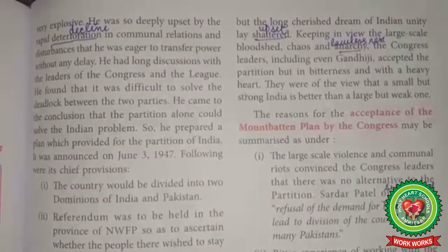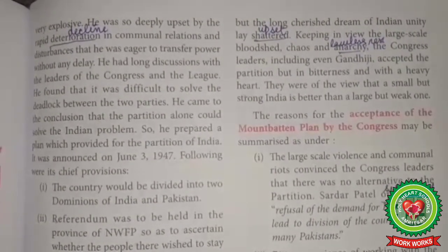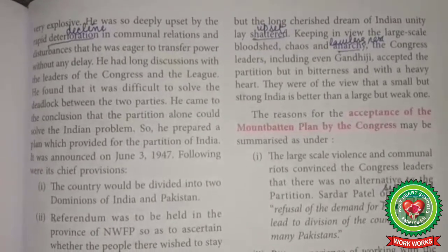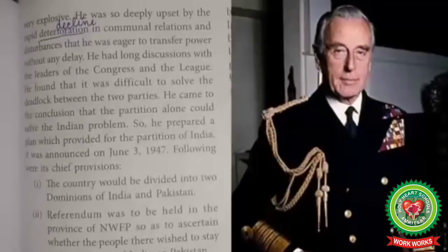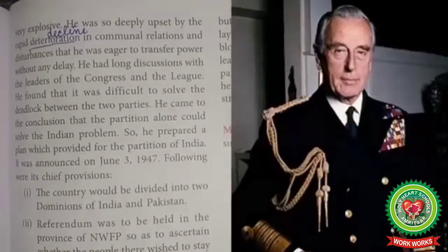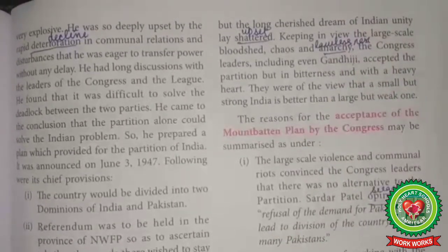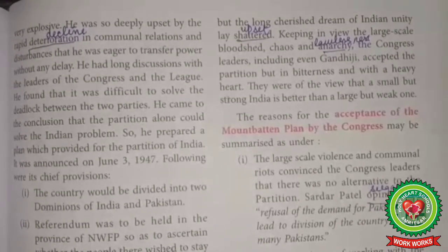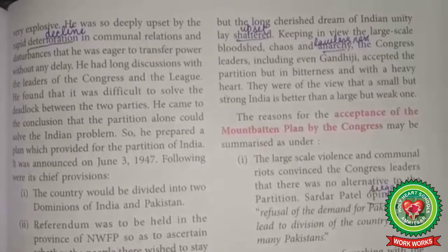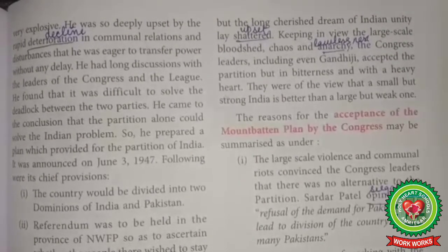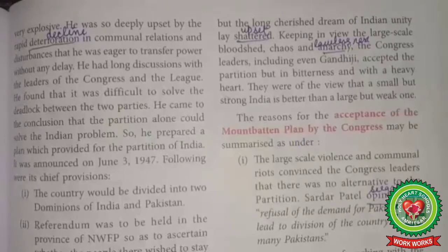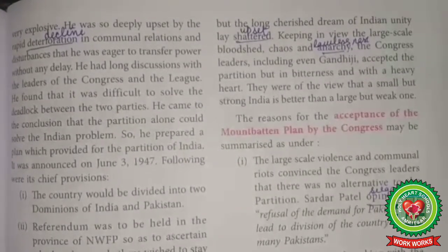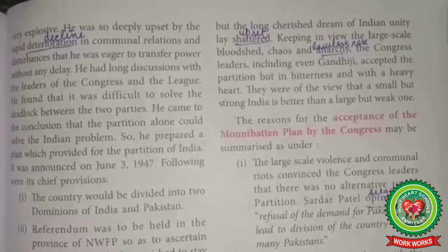For the purpose of taking necessary steps for the transfer of power to the Indians, Lord Wavell was recalled and Lord Mountbatten was appointed the new Viceroy. Lord Mountbatten assumed the office of the Viceroy and Governor General in 1947. His immediate task was to restore peace among the warring sections, the Congress and the League, both in his executive council and in the country at large.